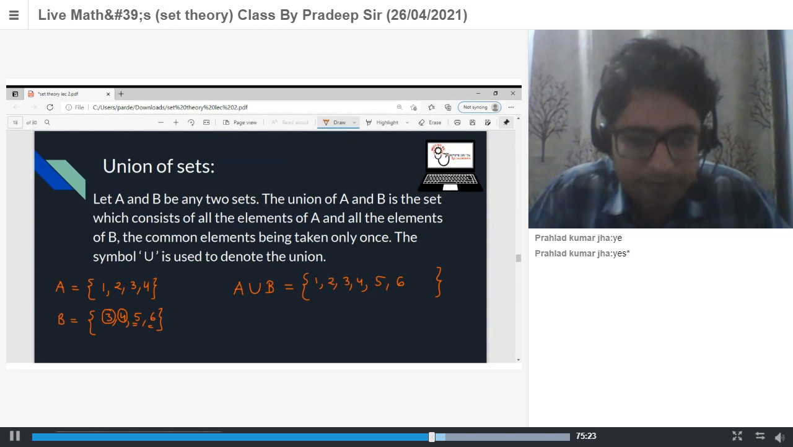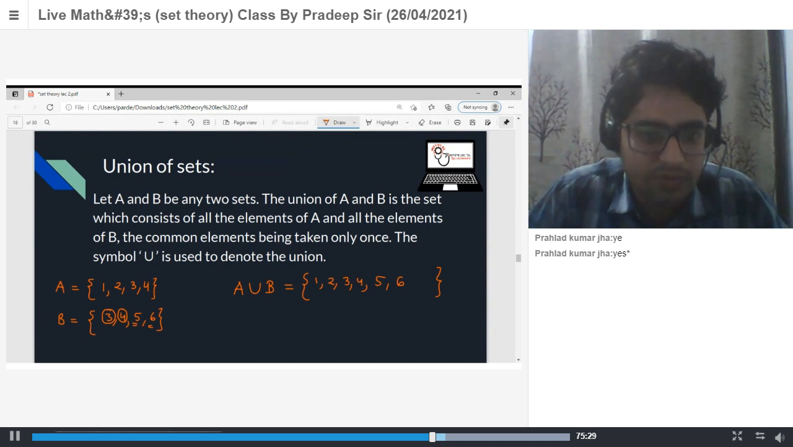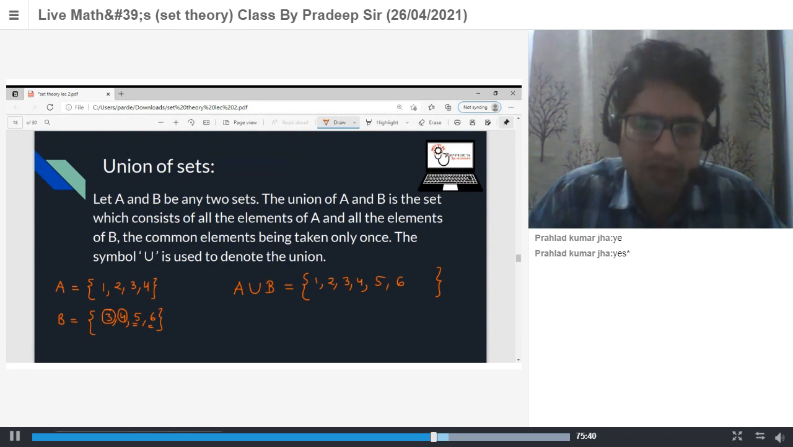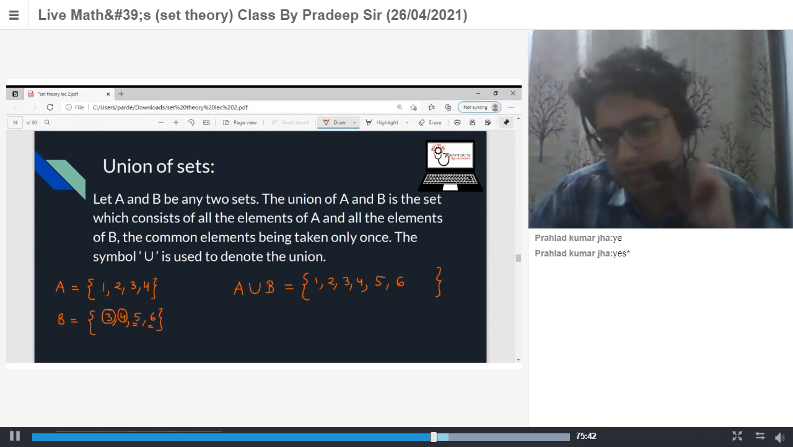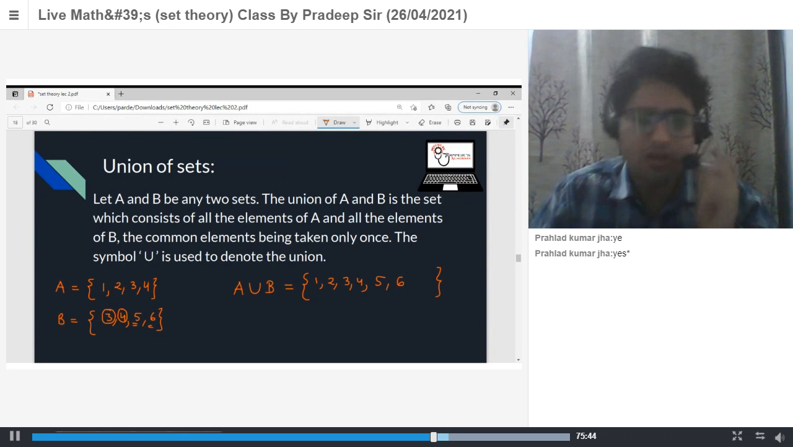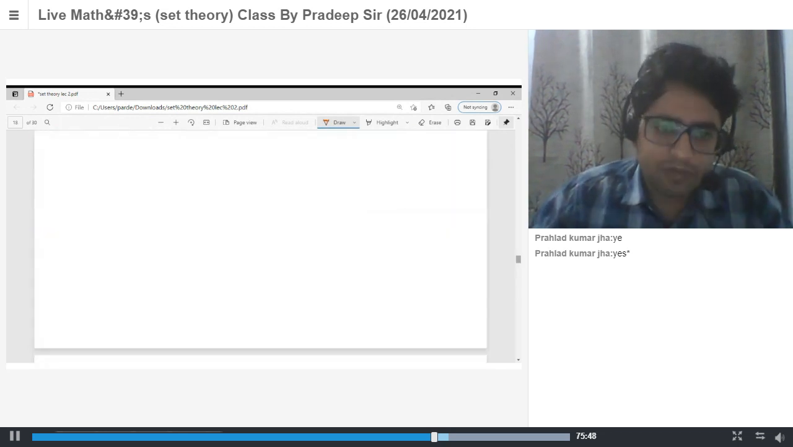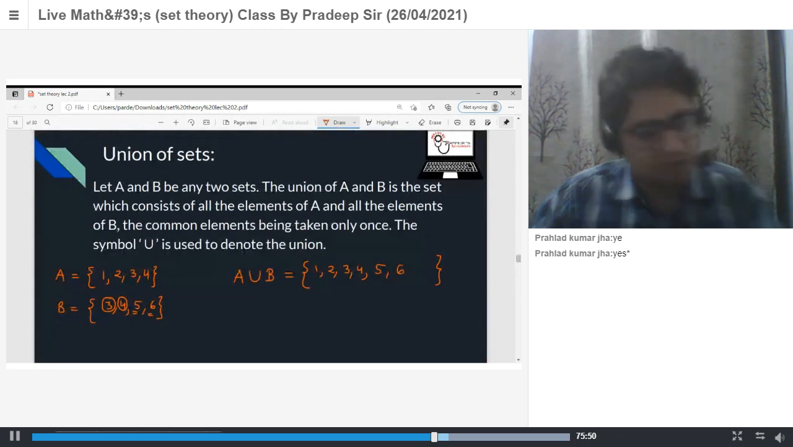Any doubt in this? So it is just writing both the sets together. Yes. If they have a common element, then we take it once. Okay. And if they don't have any common element, we just write all the elements together.